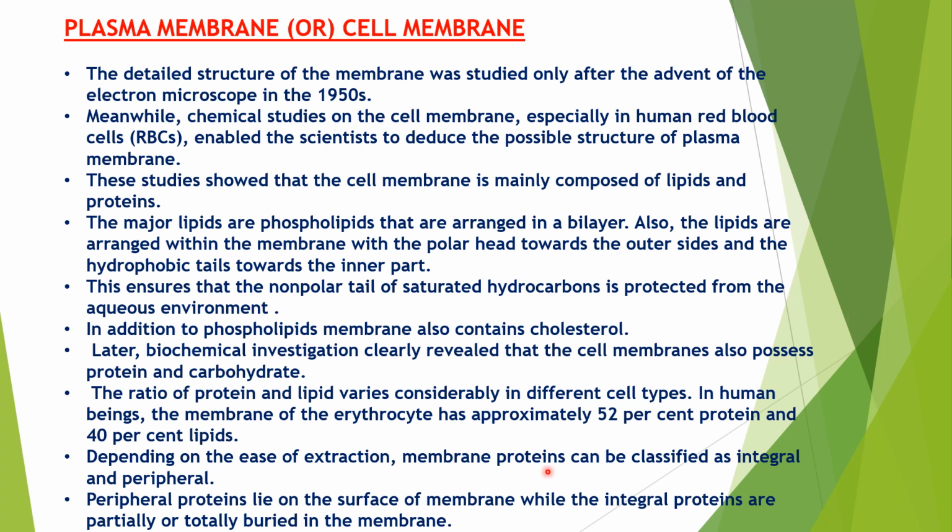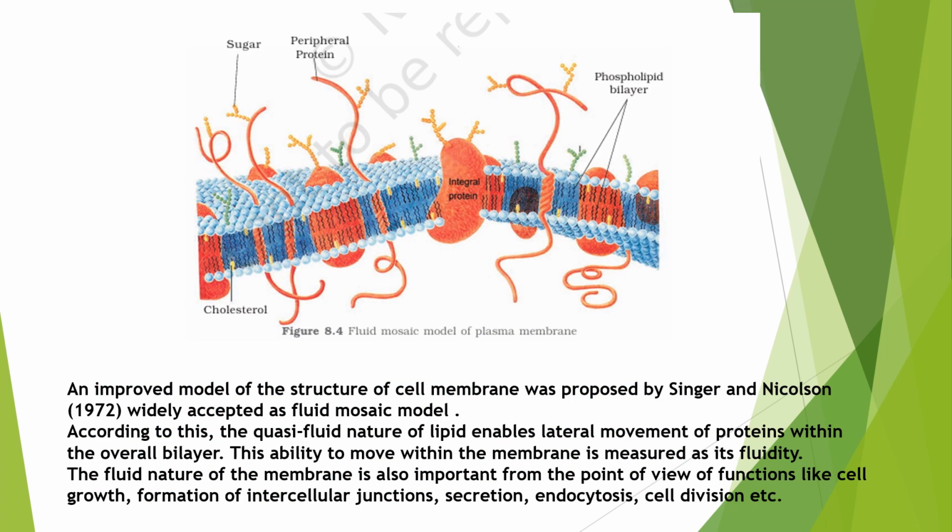Also, these proteins, depending upon the ease of extraction, can be classified into two types: integral proteins and peripheral proteins. Integral proteins are integrated into the membrane, so they are hard to extract. Whereas peripheral proteins are located on the surface or on the outer structure of the plasma membrane, so they are very easy to extract from the plasma membrane. Okay, so this is the basic structure of plasma membrane.